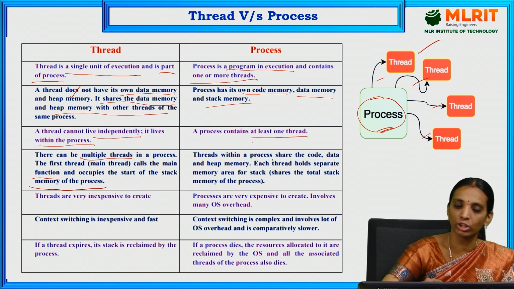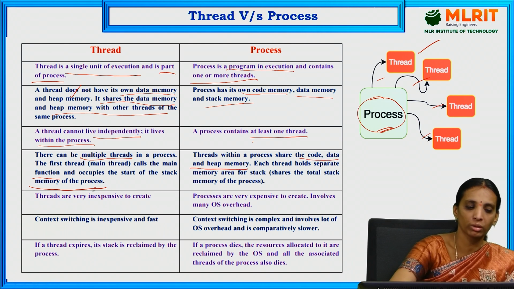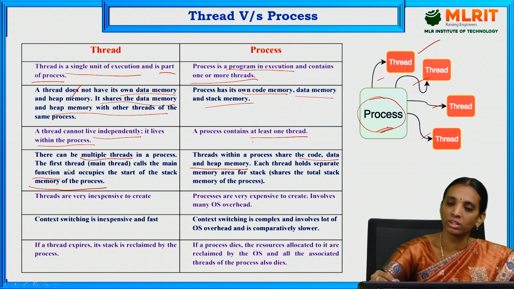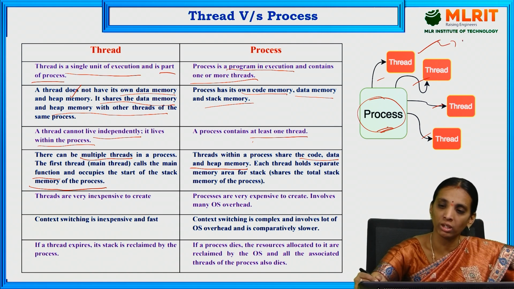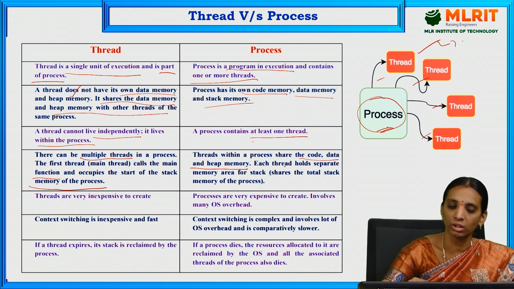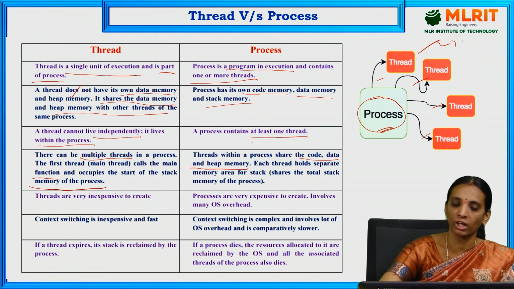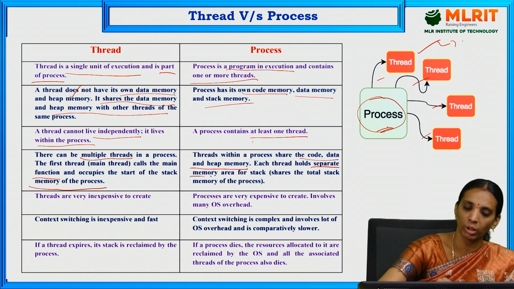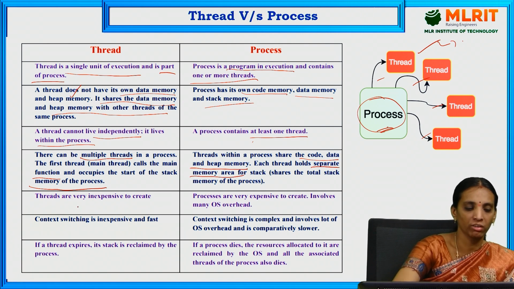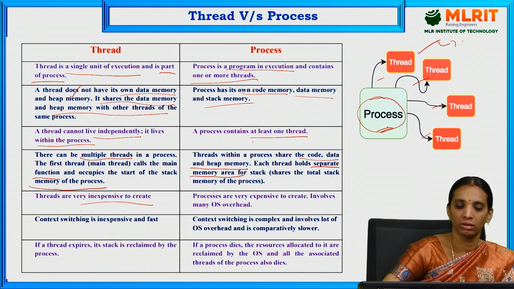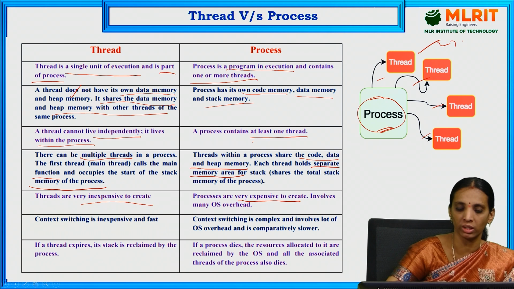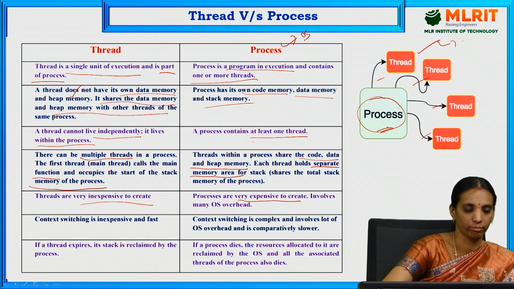Here threads within the process share the code, data and heap memory. Here multiple threads are there. Each single thread will use the memory at one time only. But as the process shares the code, data and heap memory with all the threads, each thread holds a separate memory area. Threads are very inexpensive to create. Processes are very expensive to create because the OS is involved in creating the process.